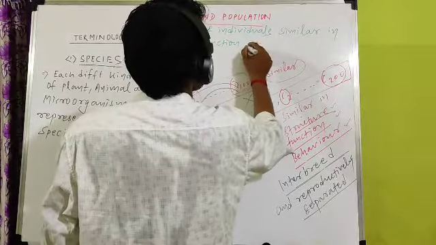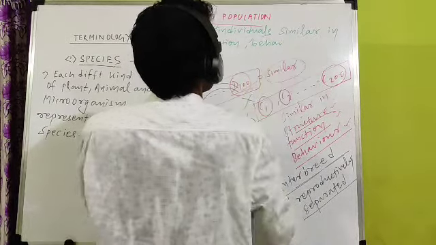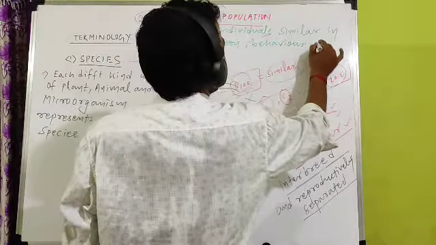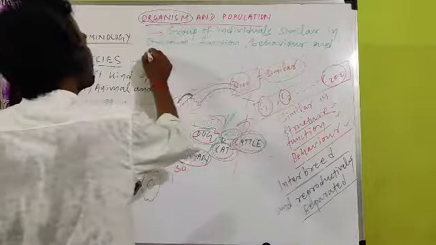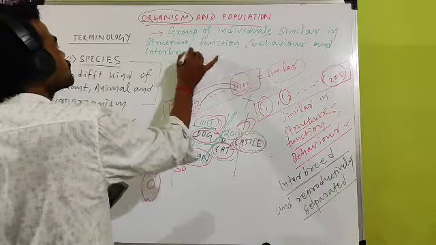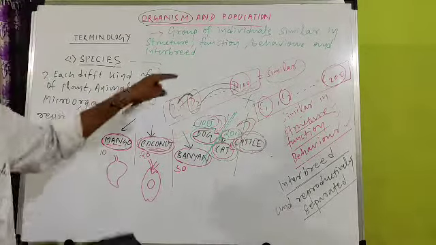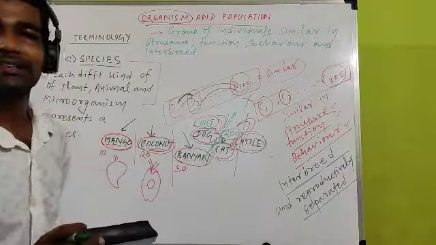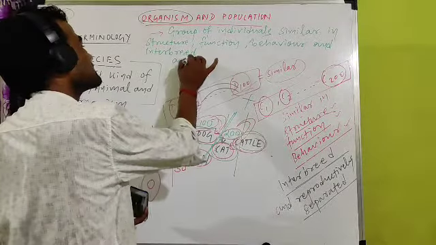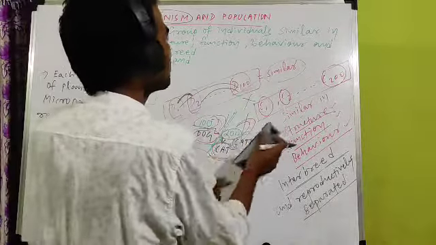Similar in structure, function, behavior, and they can interbreed. Interbreed means reproduce within themselves, inside a single species; they cannot reproduce with cat. And separated from other species. Reproductively separated means they cannot reproduce with others.